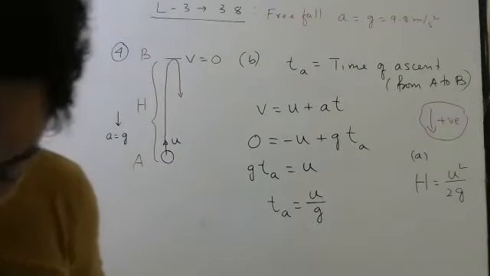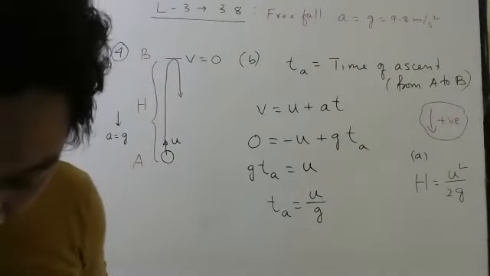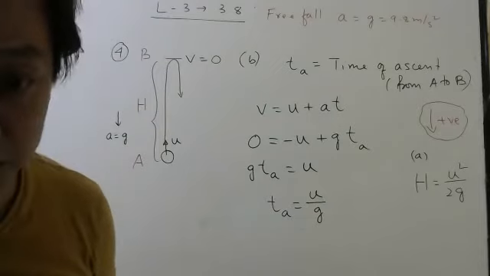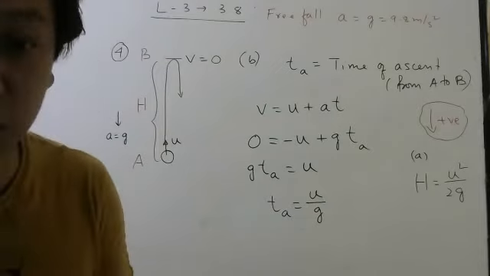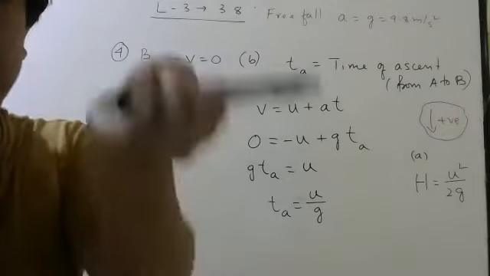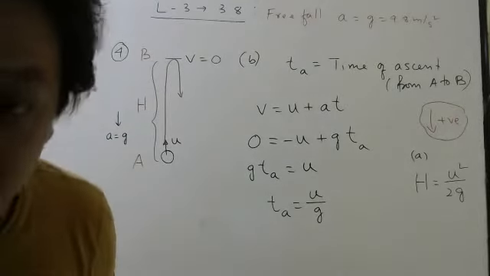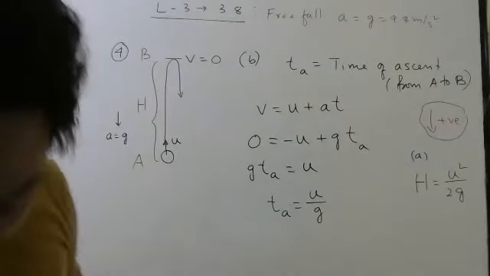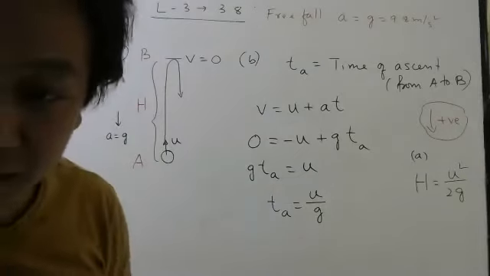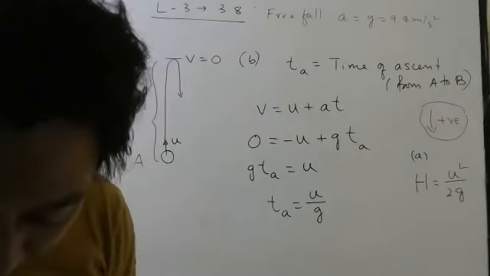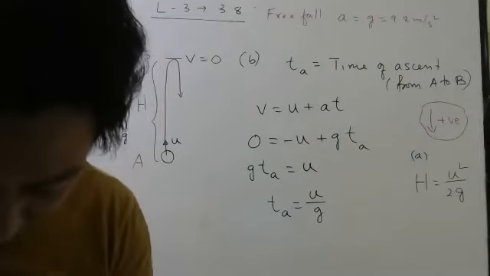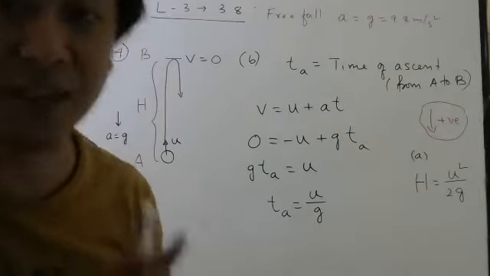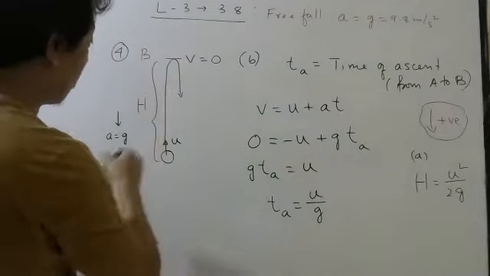Question number 5. A body is vertically thrown up with speed u, same situation as this. Show that, very interesting, when it comes back to the same point, it will have the same speed.